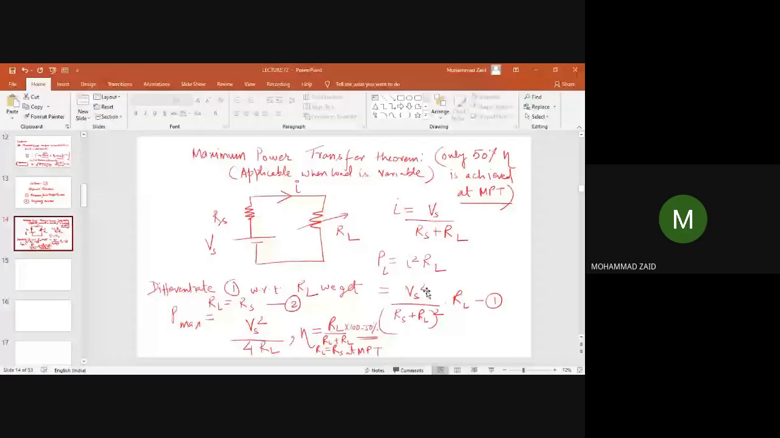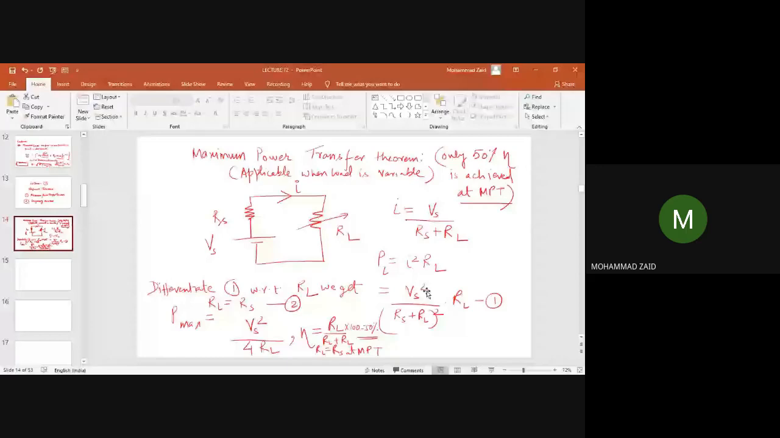Here is a diagram which is very easy for the maximum power transfer theorem. As you can see in the circuit, you have a source ES connected to a source resistance RS and a load resistance RL. I have marked it with a line showing that the load resistance is variable. If the load resistance is variable, I can write the current flowing in the circuit as I equals VS divided by RS plus RL. The power consumed by the load will be I squared RL, so I can write VS squared divided by (RS plus RL) whole squared, into RL.